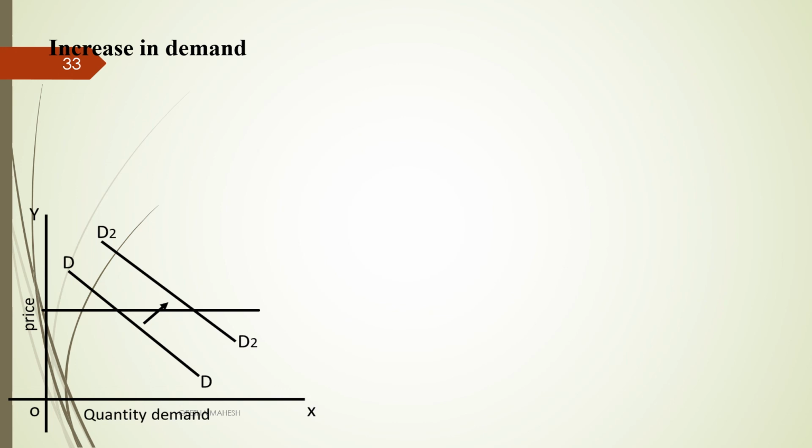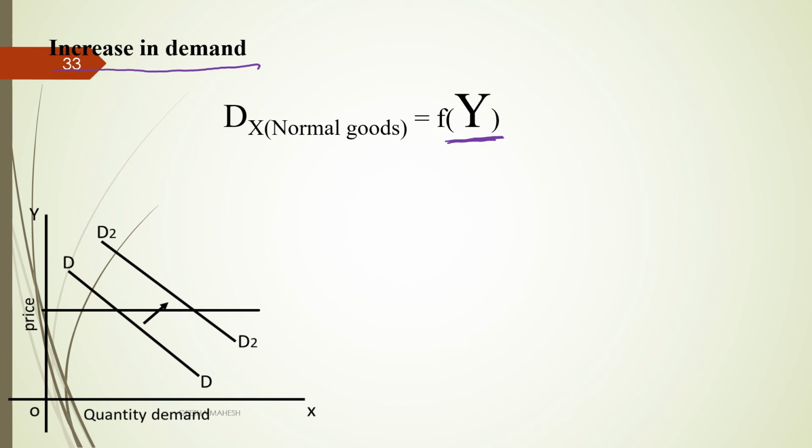Dear students, now let us discuss increase in demand. If other determinants of demand change, there will be a shift in demand. Let us discuss one after the other what causes an increase in demand. That means the demand curve will shift towards the right side. Let us assume that the income of the consumer is going to change. Here we have taken demand for good X as a normal good. When the income of the consumer increases, the quantity demanded for normal goods also increases. So, the demand curve will shift towards the right side.